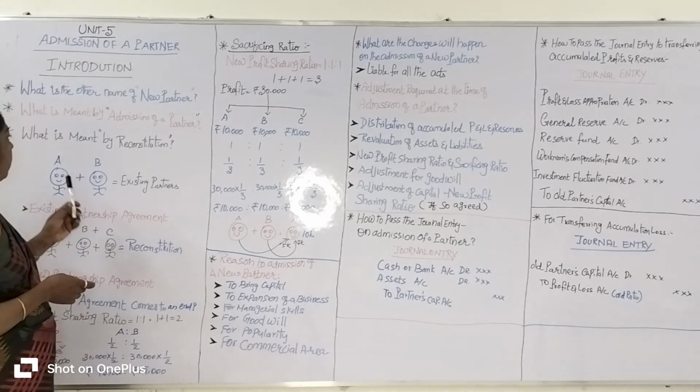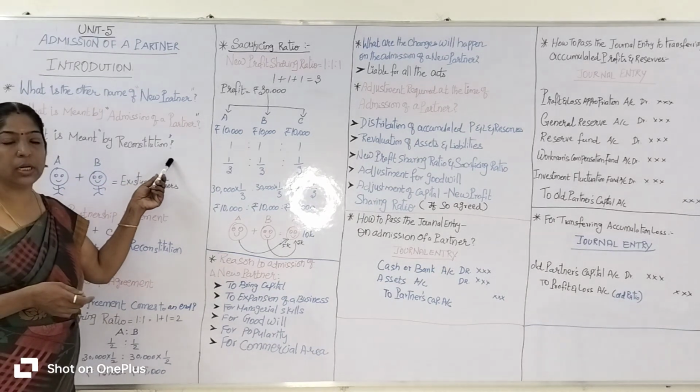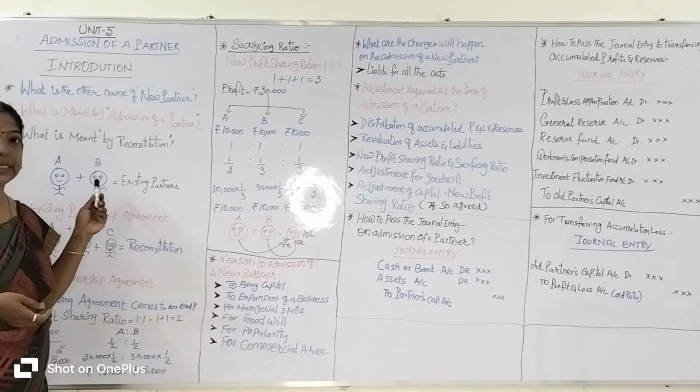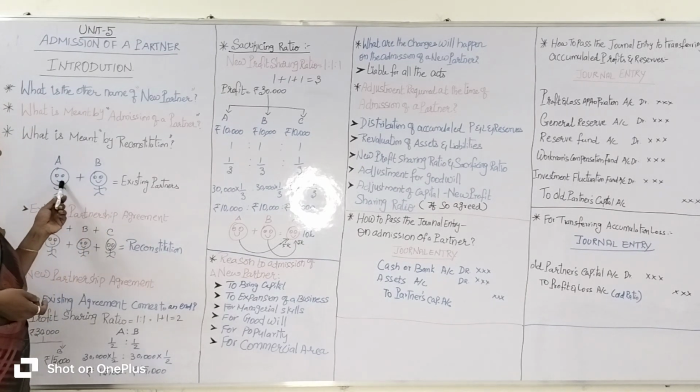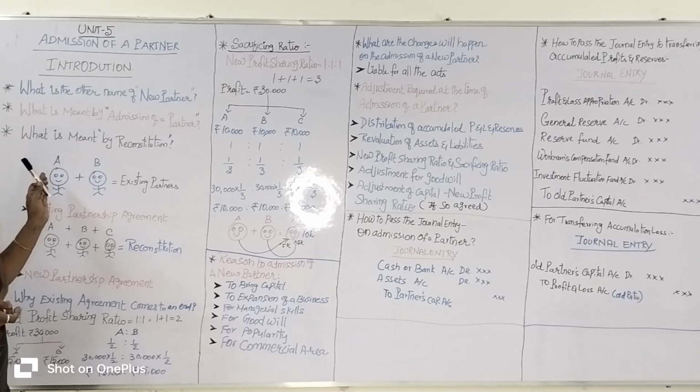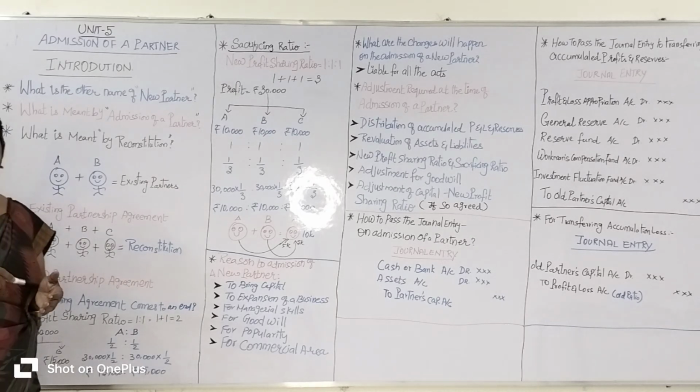What is meant by reconstitution? Say, for example, the existing partners are named A and B. They run the partnership successfully already, and they share their profits as per the profit sharing ratio. Both A and B decide to admit a new partner.